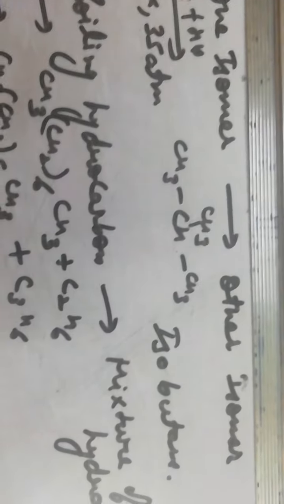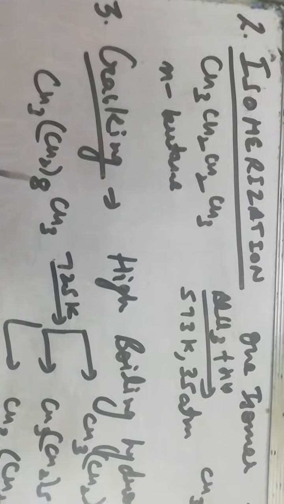So this was a substitution reaction. The second type of reaction is isomerization reaction. In isomerization reaction, one isomer is converted into another isomer. For example, this normal butane in the presence of AlCl3 plus HCl is converted to isobutane.